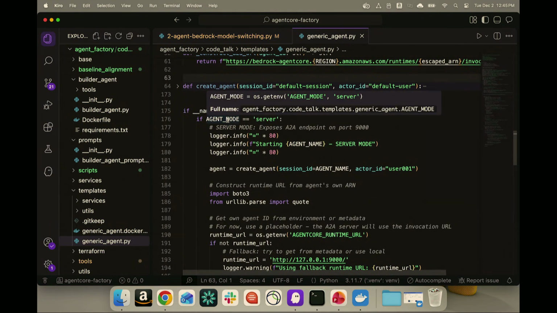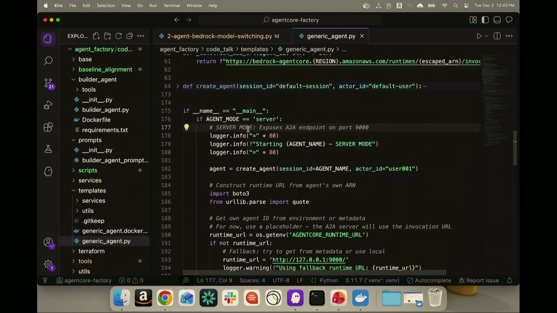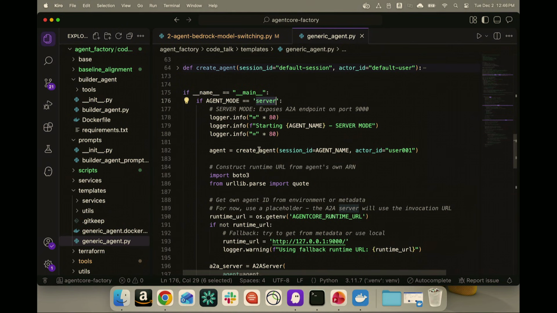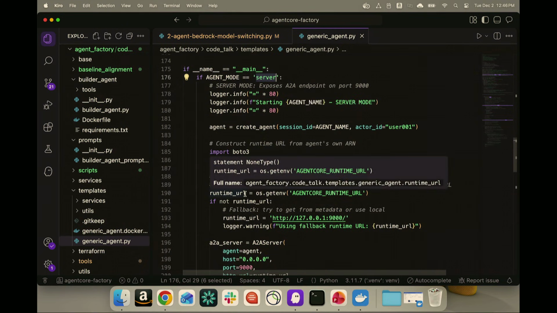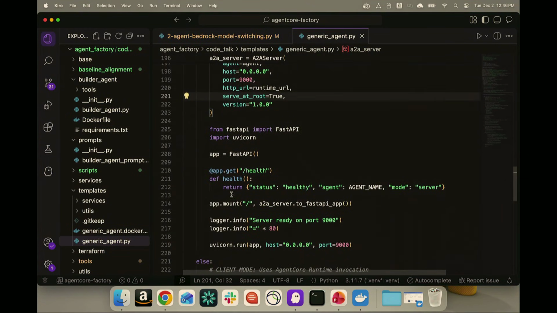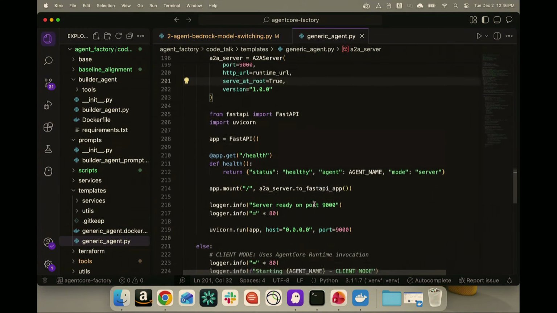If you remember from Girish's presentation, he mentioned that for A2A there are such things as A2A servers and A2A clients. For the most part, all of the agents we've created so far have been A2A servers, or the agent mode of server. So this block of code is going to run: we create that agent, we expose this runtime URL, and then we run this A2A server command, which is going to host this at port 9000. This makes this agent viewable and exposed to any A2A clients that might be on our network. And I'm going to scroll down here. We're just doing some basic mounting of the server.